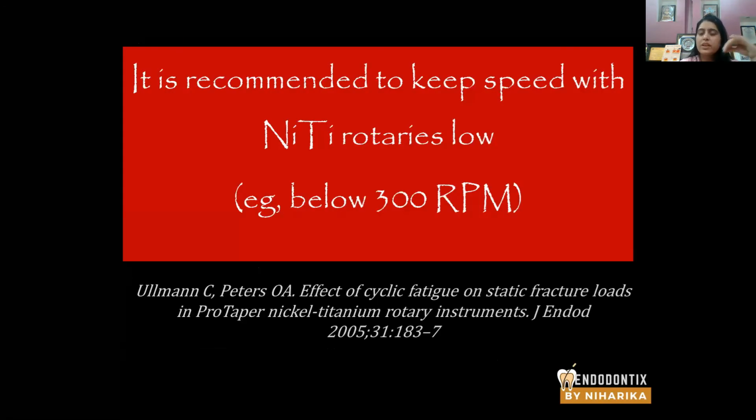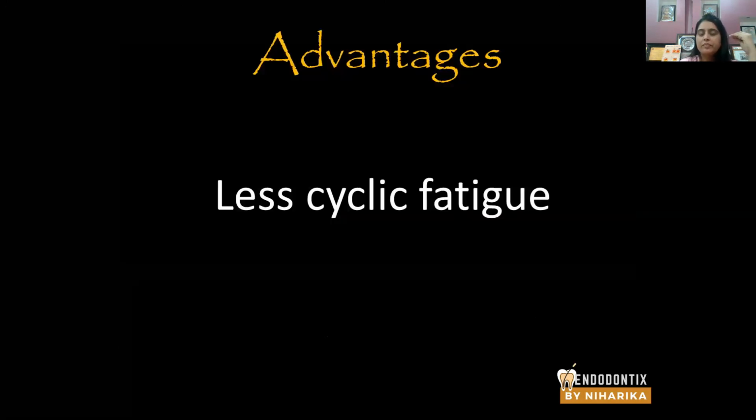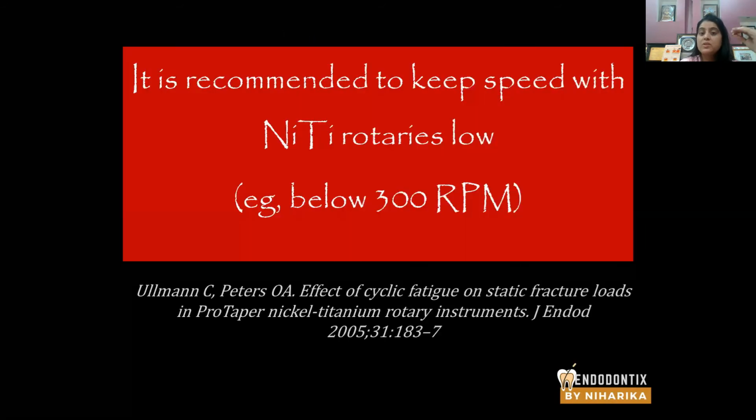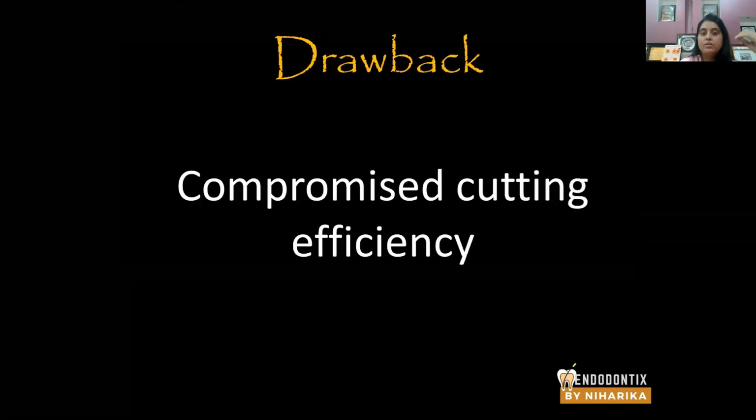So it is always recommended to keep the speed of NiTi rotaries very low, around 300 RPM or even less. But practically, this was a concept that was followed long back. What happened is that when you keep the speed really low, you are reducing the cutting efficiency.